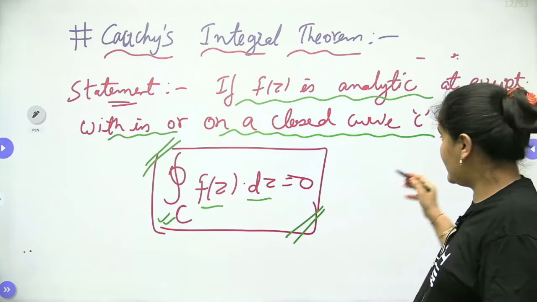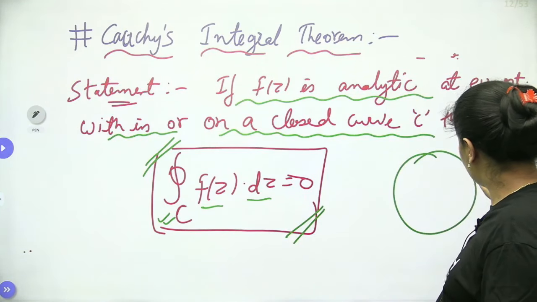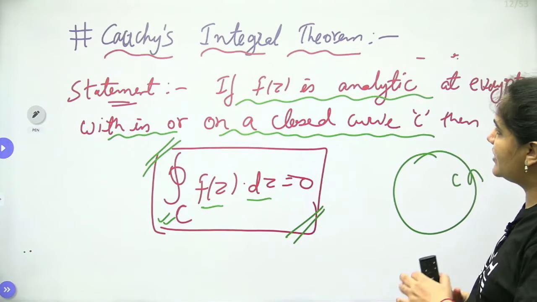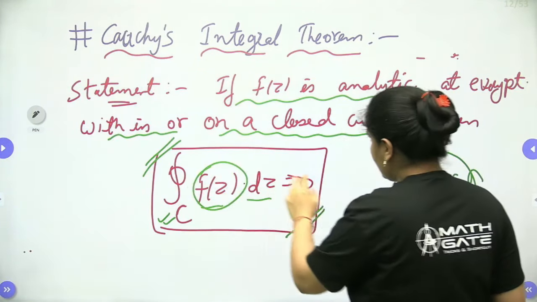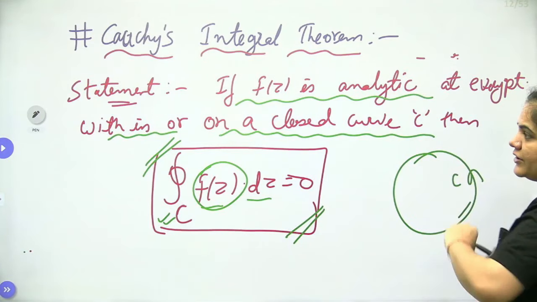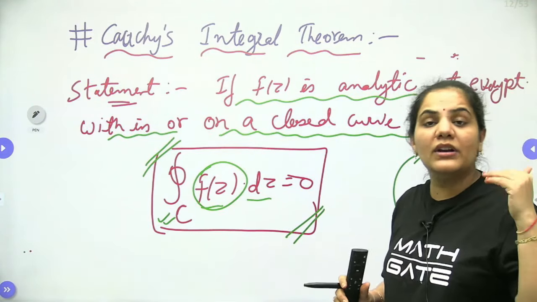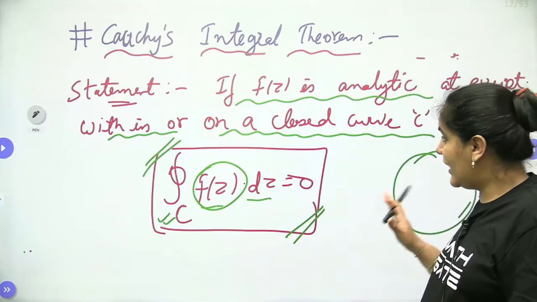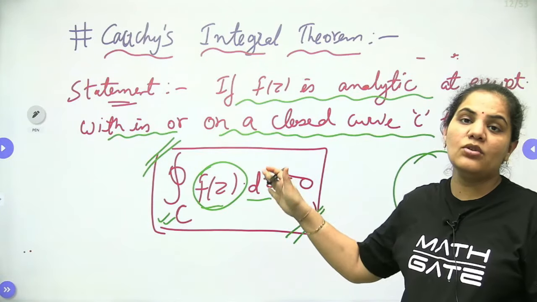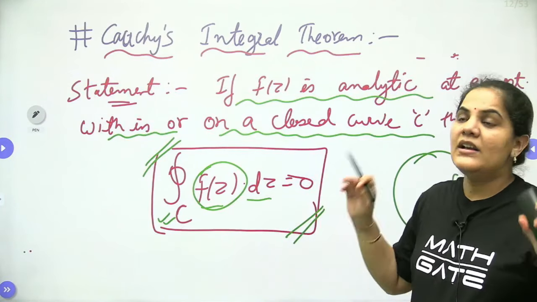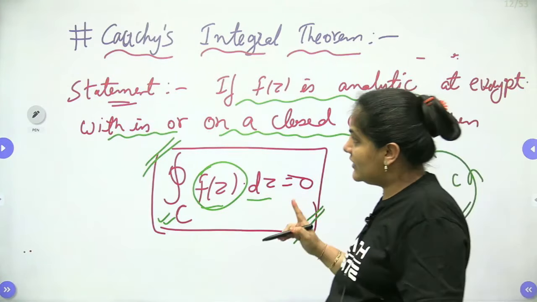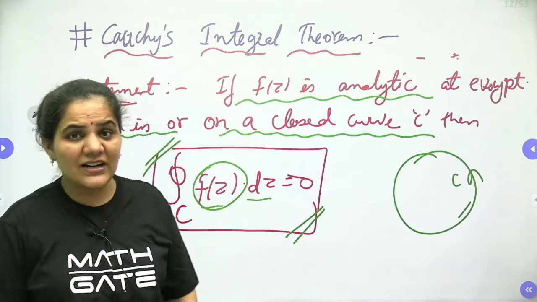Means exactly, dear students, if we have a closed curve C, and if my given function f(z) is analytic at each and every point within or on the closed curve C, then the integral value of that function f(z) dz will be 0. This is the Cauchy's integral theorem for a single region.